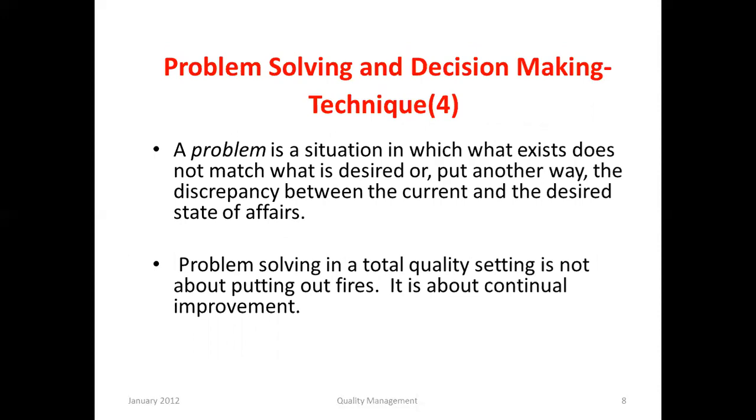So to solve this problem, a total quality setting is not about putting out fires. It is about continual improvement. In one shot, it's not necessarily that we get rid of the problem. After continual improvement, by solving this problem, quality is managed.